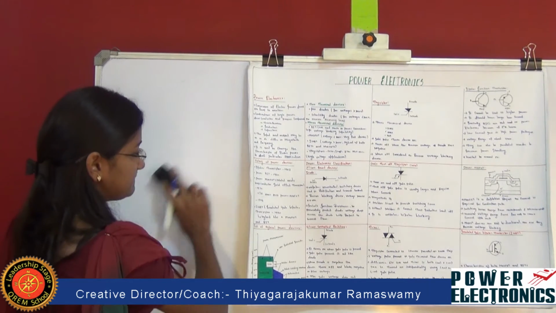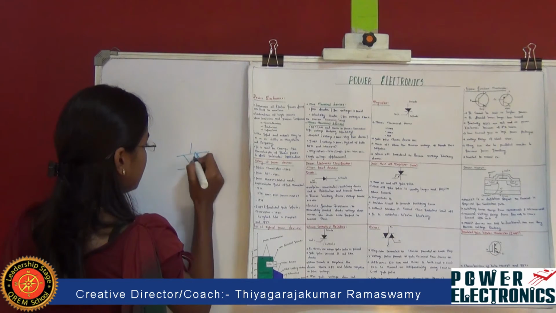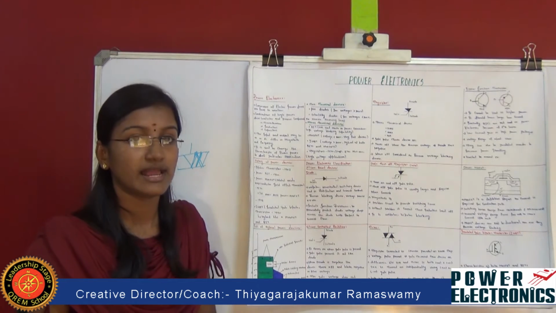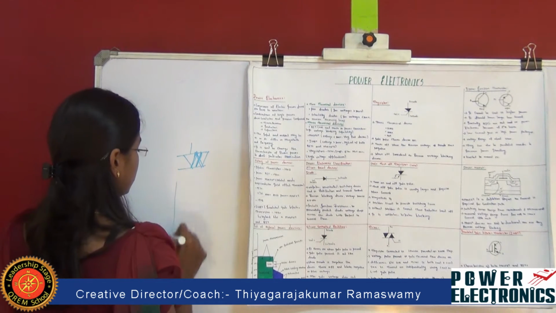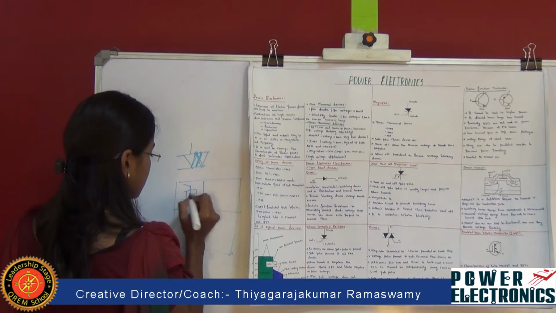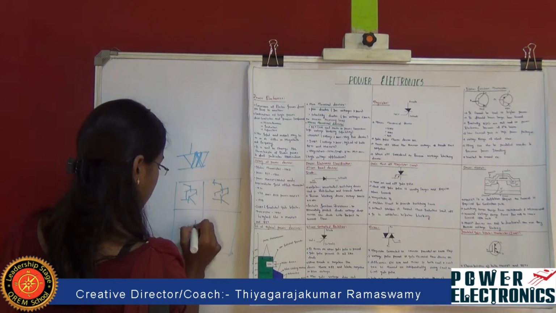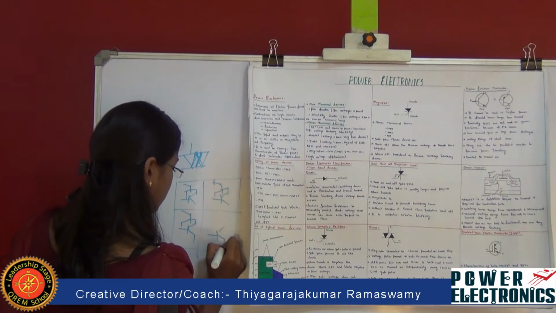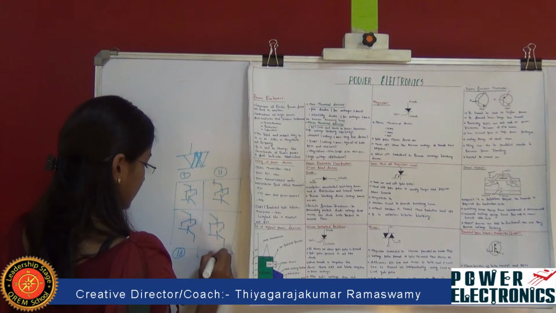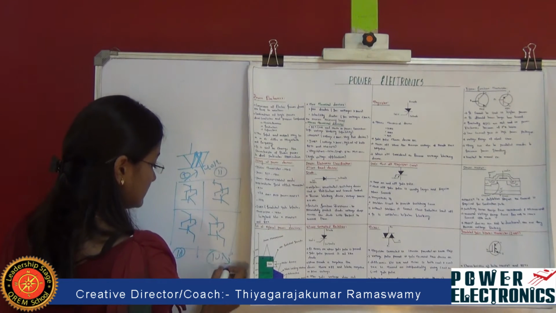And coming to triac, it is also a 3-terminal device which looks like an inverse parallel. It is in the shape of inverse parallel, and it is a bipolar and reverse voltage device. Here we are going to classify 4 quadrants. This is the circuit diagram. So this is the first quadrant, this is the second quadrant, this is the third quadrant, and this is the fourth quadrant. The first quadrant will be most sensitive and the last quadrant is least sensitive.